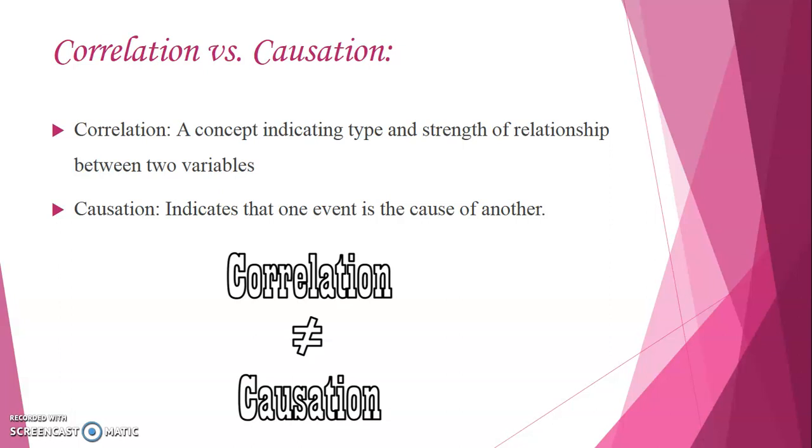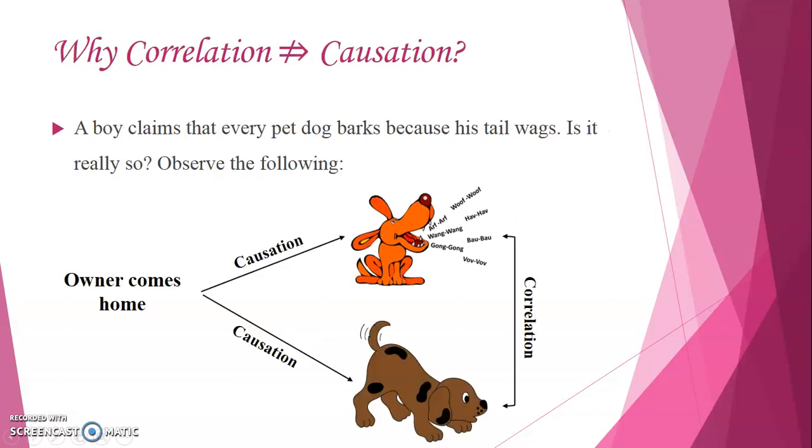So when we say that there is correlation between two variables, it need not mean that the changes in one variable are being caused because of the other variable given to you. So let us take this interesting example. There was a boy who claimed that every pet dog barks because his tail wags. So what he is trying to say is that the reason for the pet dog's barking is the wagging of his tail. Is it really so? Let us try to observe the diagram which is given to you.